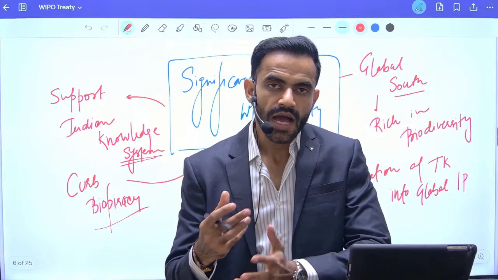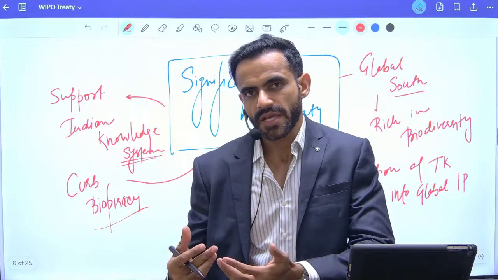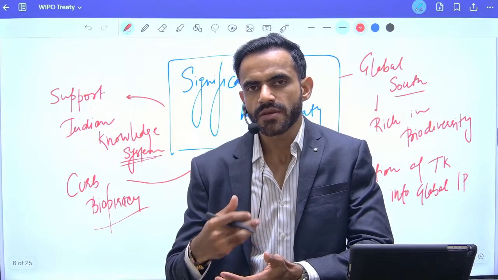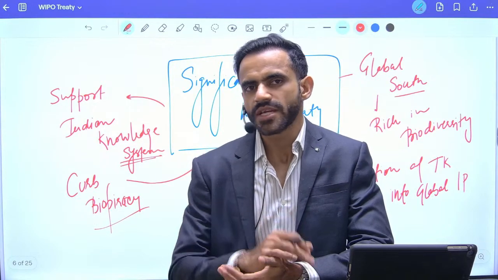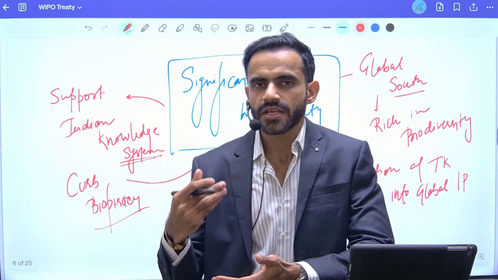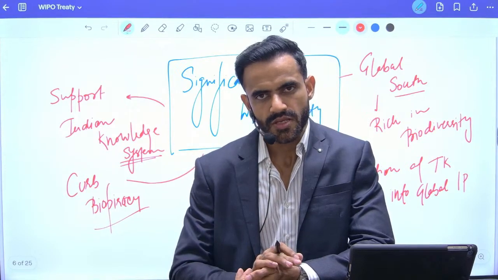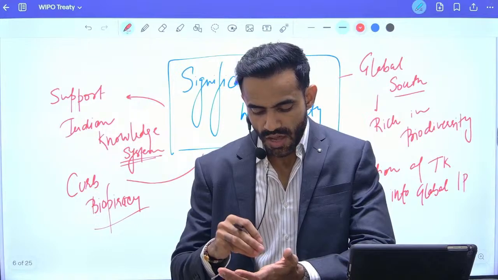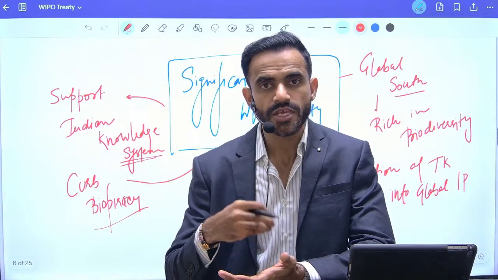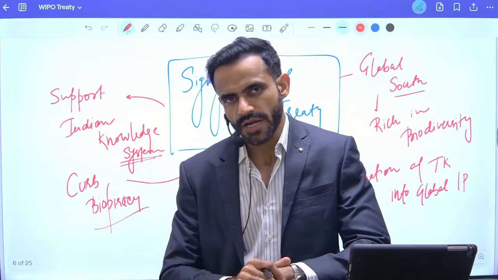So we are a land of knowledge. Now most of it is not written, or in most cases we don't have any documentary evidence for it. Because of this treaty, if anyone applies for a patent, first they will have to verify the source. So it is good for us, because now our knowledge cannot be used without our permission. That is going to be beneficial for India.